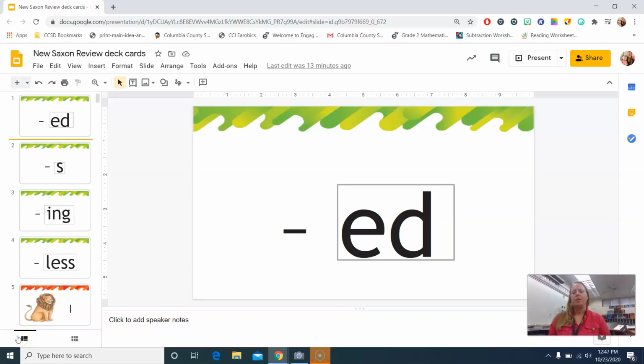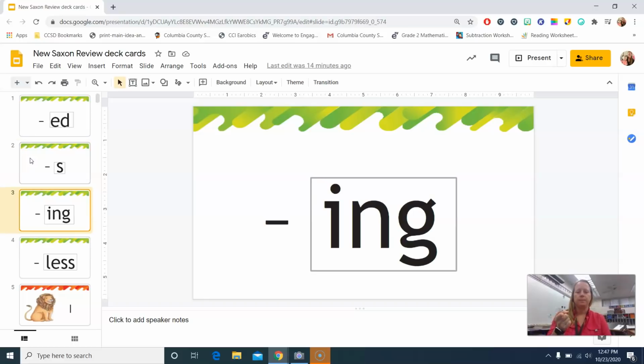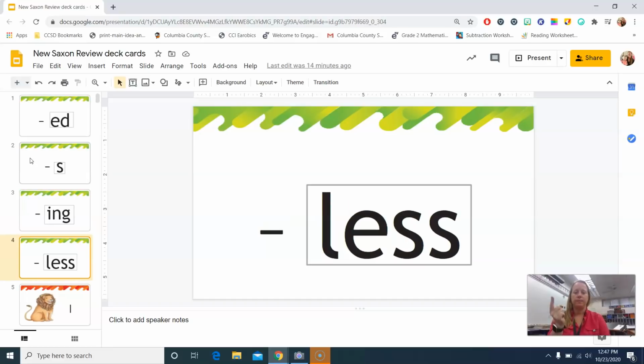All right, let's go ahead and go over our review cards. Echo after me. Suffix ed means already happened. Suffix s means more than one, plural. Suffix ing means happening now. Suffix less means without.